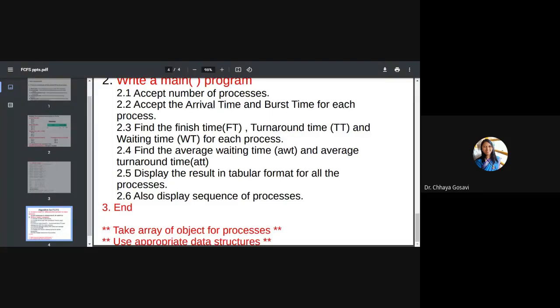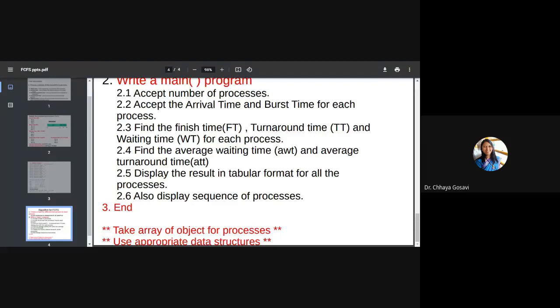And if finish time is there, you can calculate turnaround time, which is equal to finish time minus arrival time. And you can compute wait time, which is equal to turnaround time minus burst time. This is how you are going to compute it.